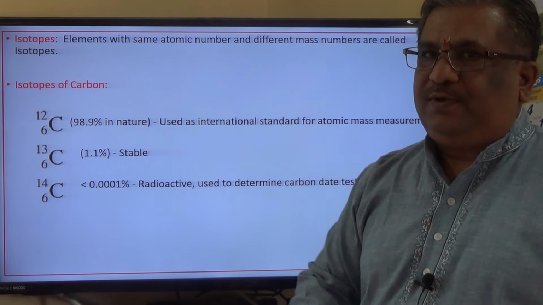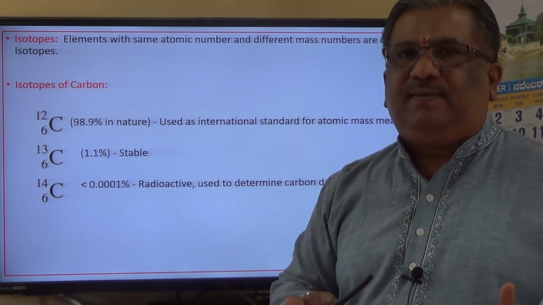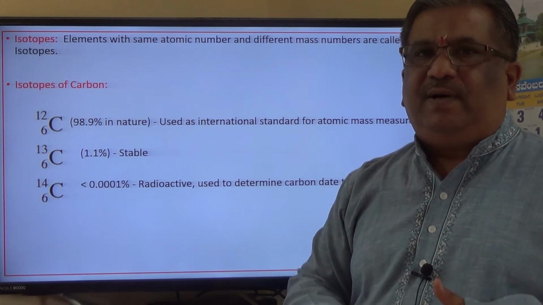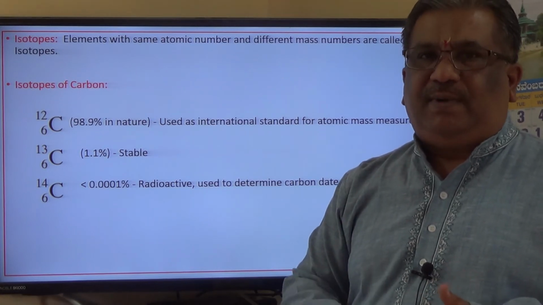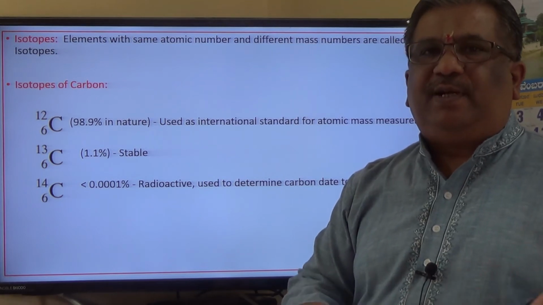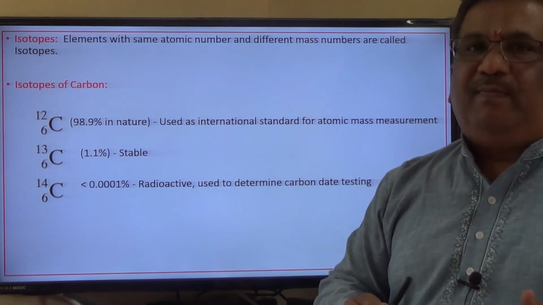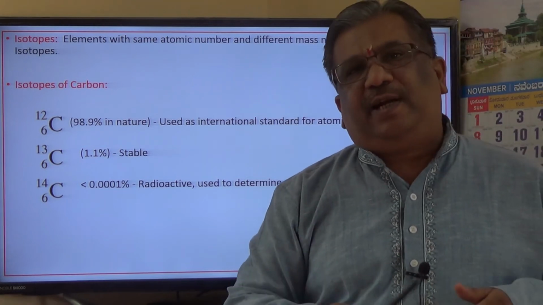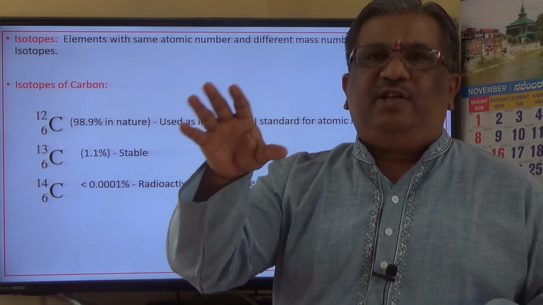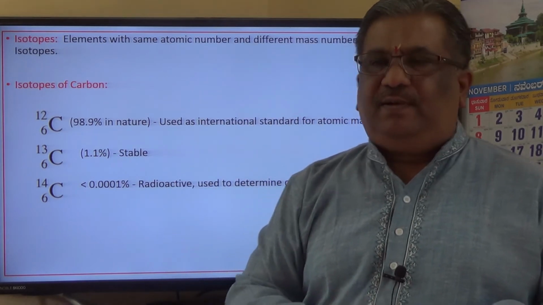What are isotopes? Isotopes are the elements having same atomic number but different atomic mass number. So what are isotopes? Isotopes are the elements having same atomic number but different atomic mass numbers. Why is there a change in atomic mass number? Atomic mass number varies because of the change in number of neutrons present in the nucleus.